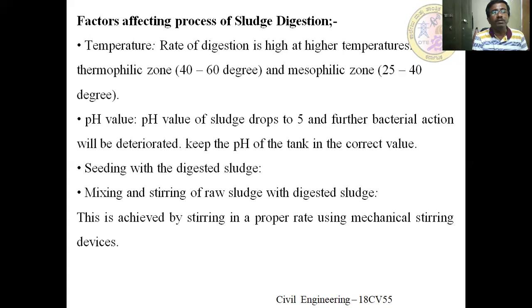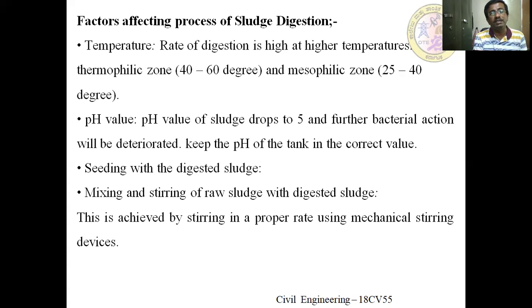The pH value: if the pH of the sludge drops to 5, further bacterial action will be deteriorated if the pH of the tank is not corrected. Means we maintain the pH of the system in a good condition such that it does not affect the microbes present. If it is not maintained properly, it leads to the death of the microbes, and by that the efficiency of the treatment plant or digestion system is decreased.